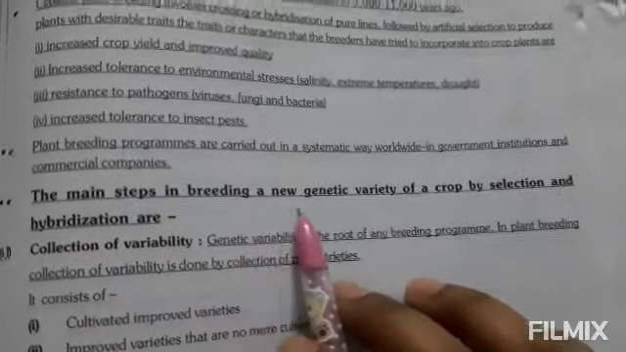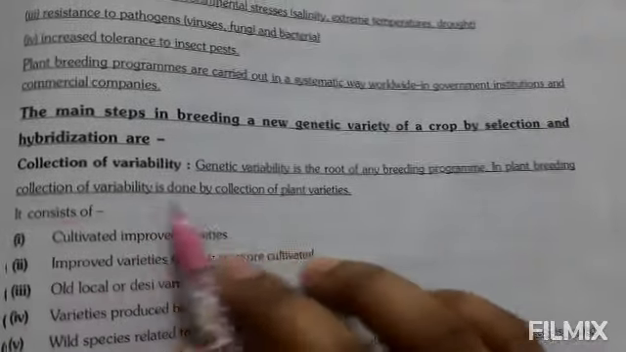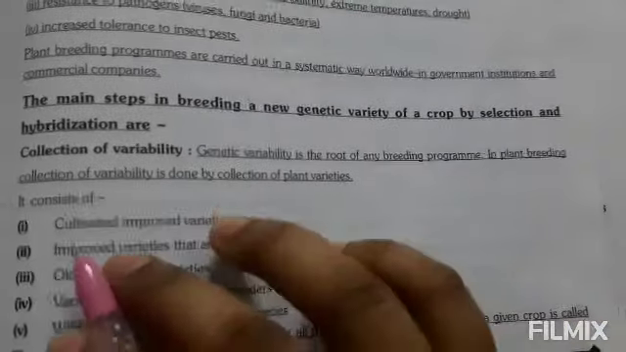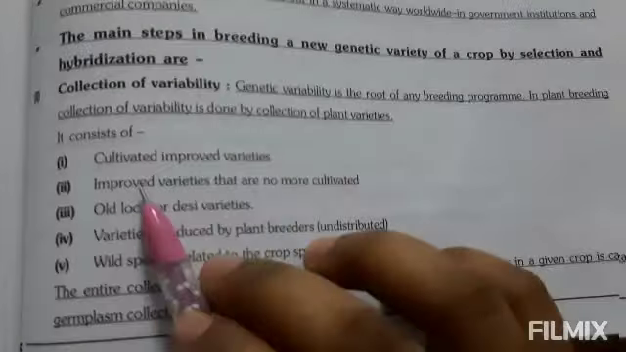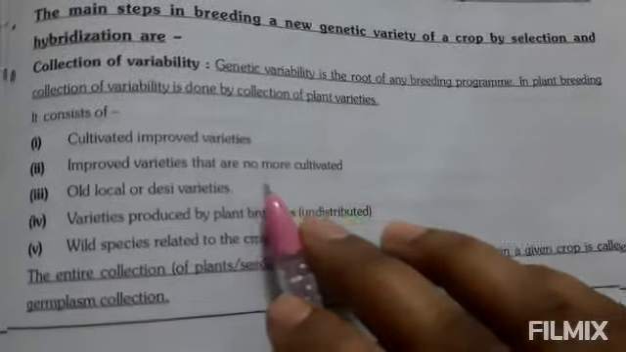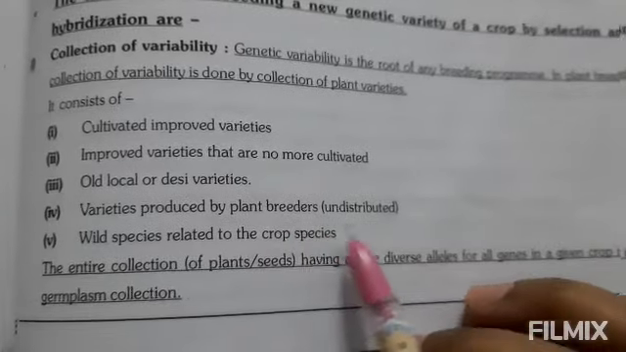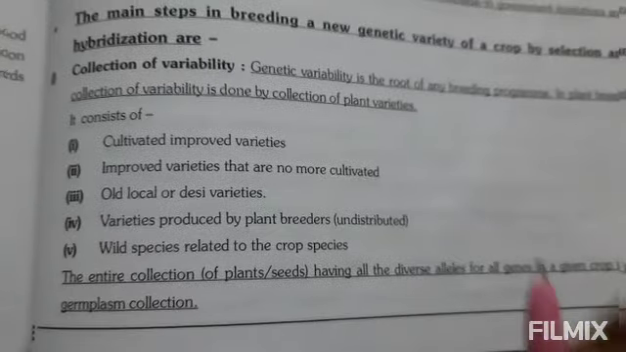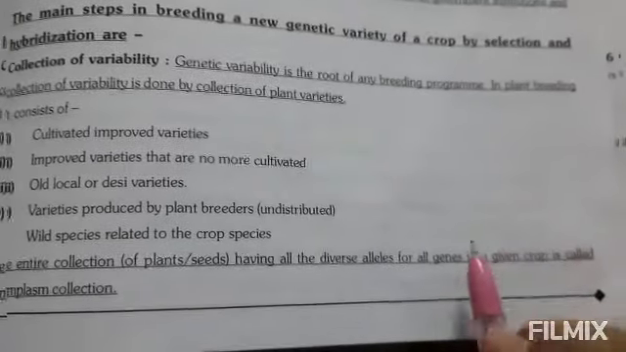The main steps in breeding a new genetic variety of a crop by selection and hybridization begin with collection of variability. Genetic variability is the root of any breeding program. In plant breeding, collection of variability is done by collection of plant varieties. It consists of cultivated improved varieties that are no more cultivated, old local or desi varieties produced by plant breeders, and wild species related to the crop species. The entire collection of plants or seeds having all the diverse alleles for all genes in a given crop is known as germplasm collection.